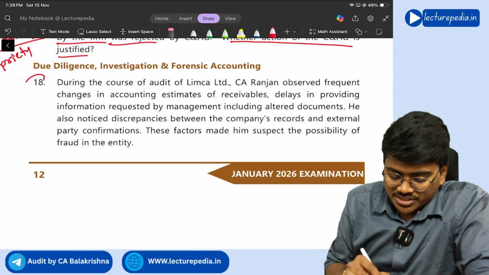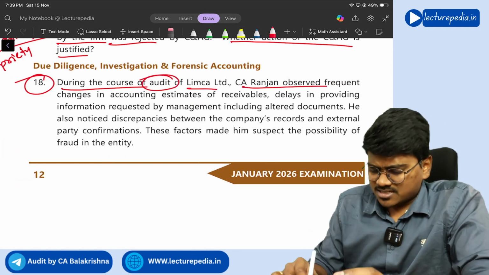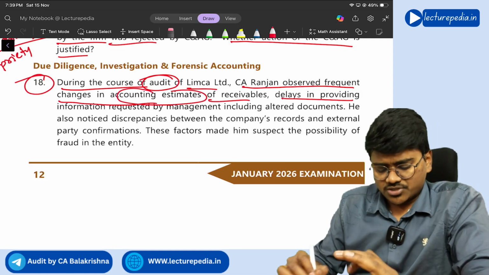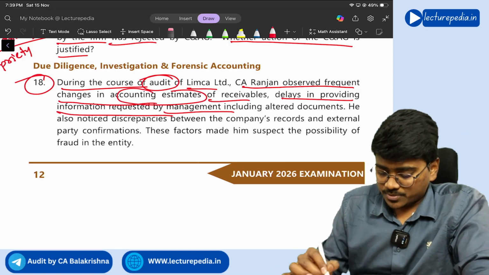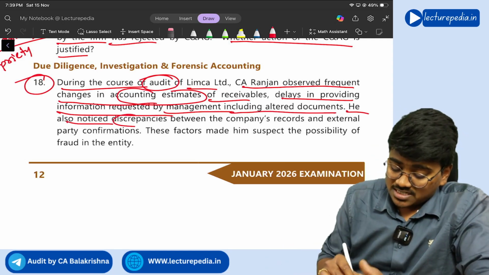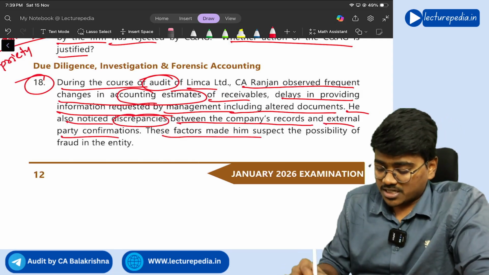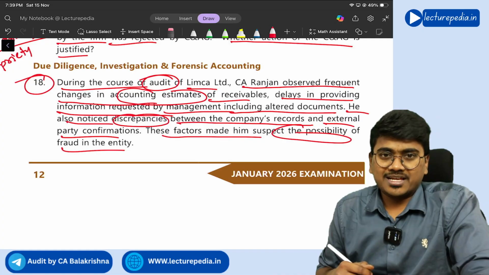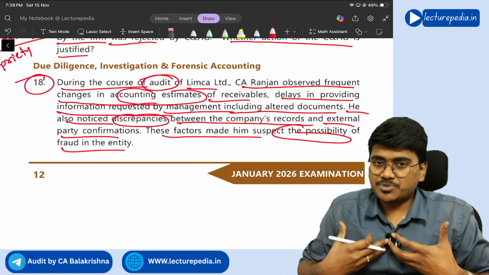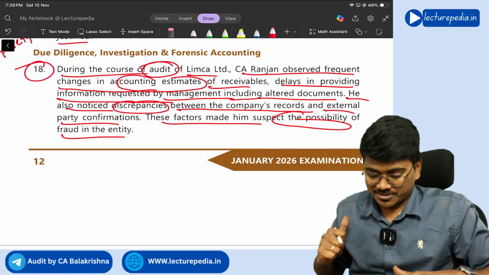Next, question number 18. During the course of audit of Limca Limited, CA Rajan observed frequent changes in accounting estimates of receivable, delays in providing information requested by management, including altered documents. He also noticed discrepancies between the company's records and external party confirmation. These factors made him suspect the possibility of fraud in the entity. Yes, all these are factors that will raise suspicion about fraud in the entity. So all those factors he only provided in the question.